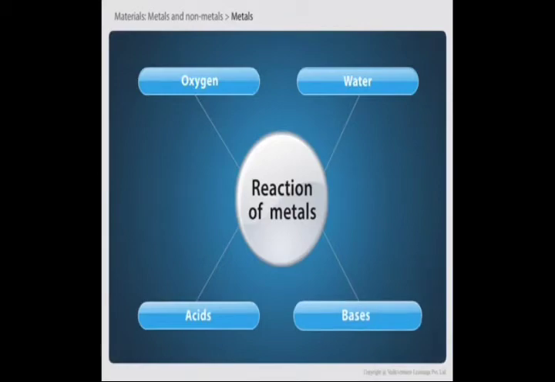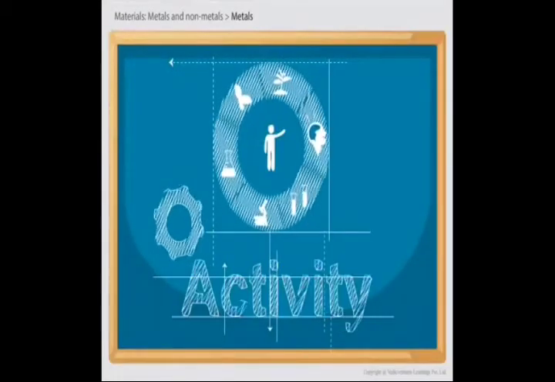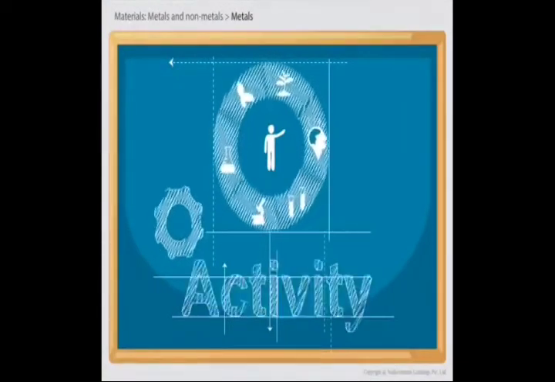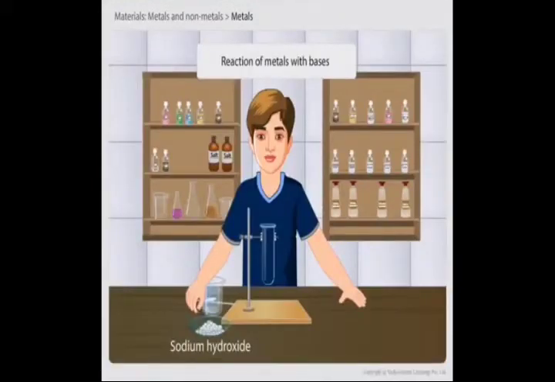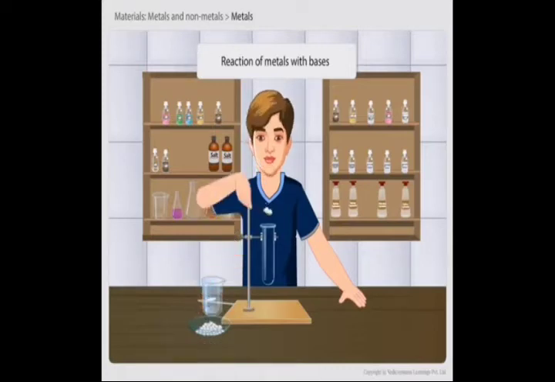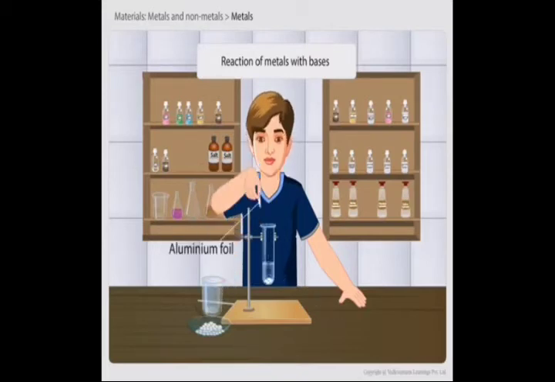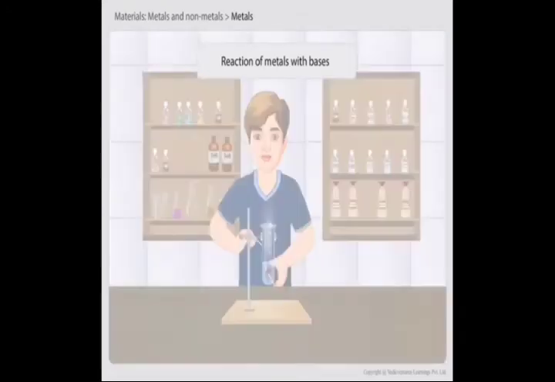Now let us move to the next activity: what happens when a metal reacts with a base, the reaction of metals with bases. Which is the most important base? Sodium hydroxide. Add a few pellets of sodium hydroxide to 5 ml of water to make a solution, and add aluminium foil into it.